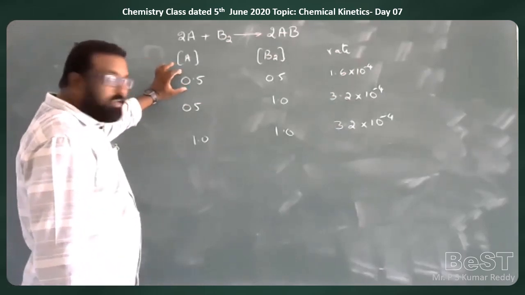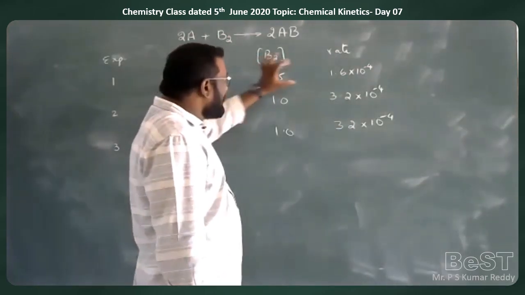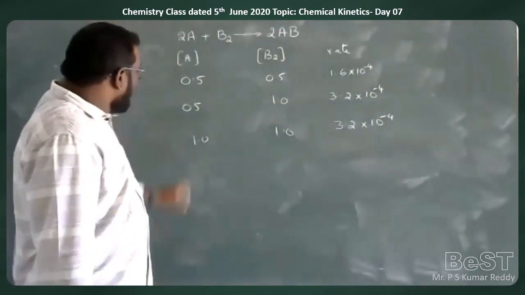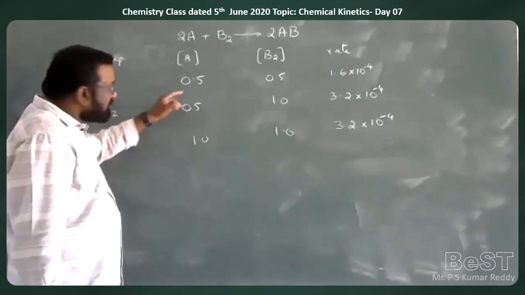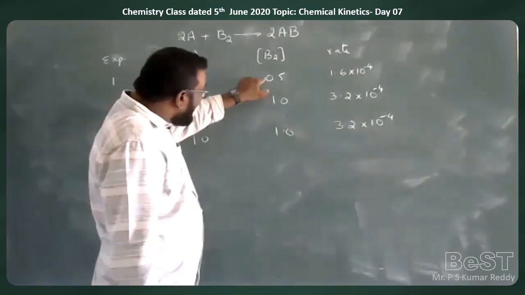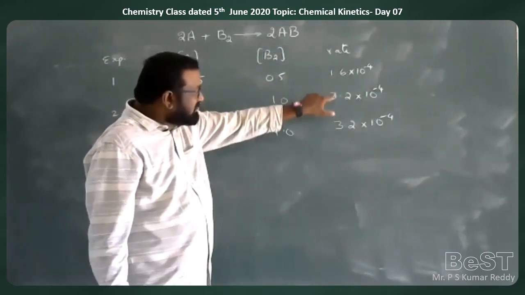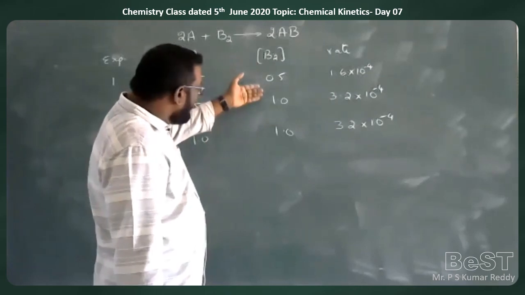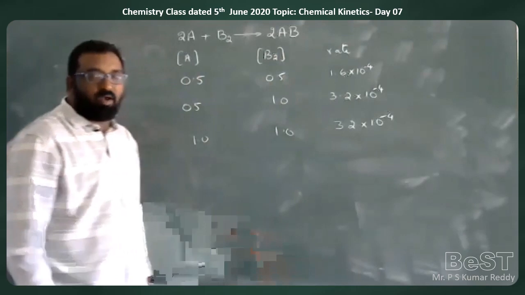Now, concentration of A is 0.5 moles per liter, concentration of B2 is 0.5 moles per liter, and rate of the reaction is 1.6 into 10 to the power of minus 4. Keeping the concentration of A constant, concentration of B is doubled, and rate of the reaction is also doubled. That means when concentration of B is doubled, rate of the reaction also is doubled, so it belongs to first order.